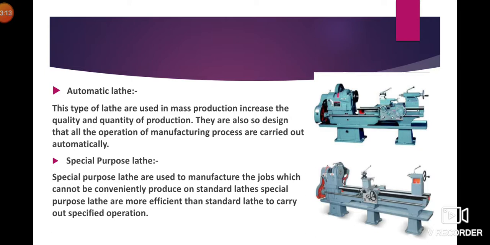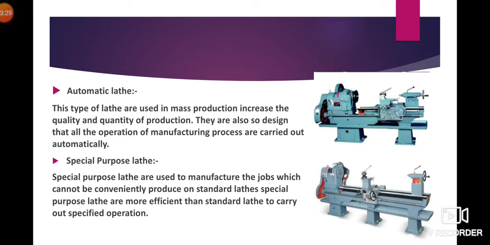Now automatic lathe. This type of lathe is used in mass production to increase the quality and quantity of production. They are also designed so that all operations of the manufacturing process are carried out automatically, like drilling, boring, reaming, finishing, turning, facing, etc.